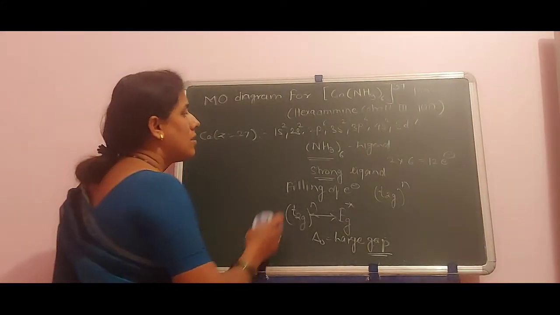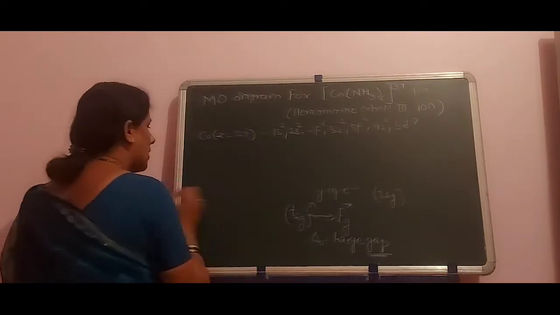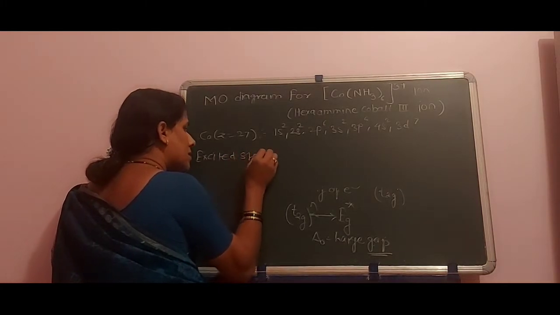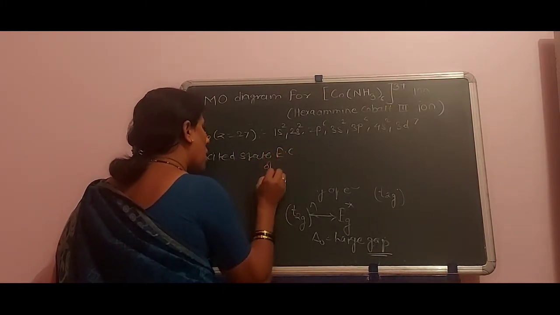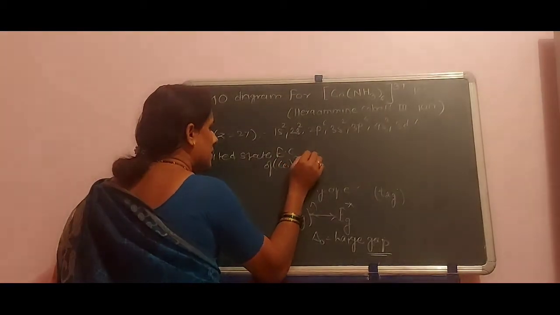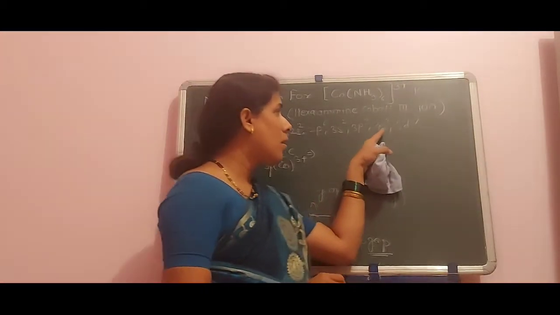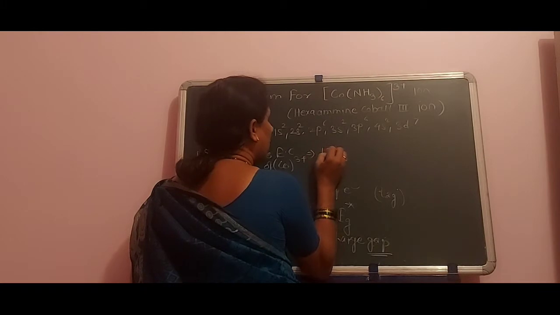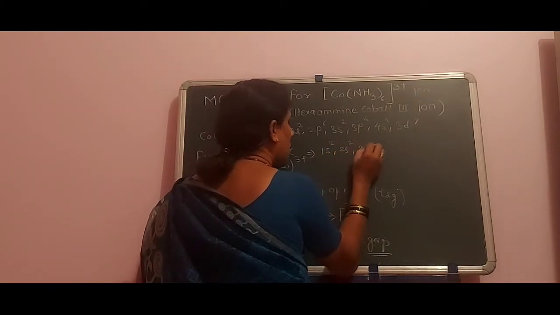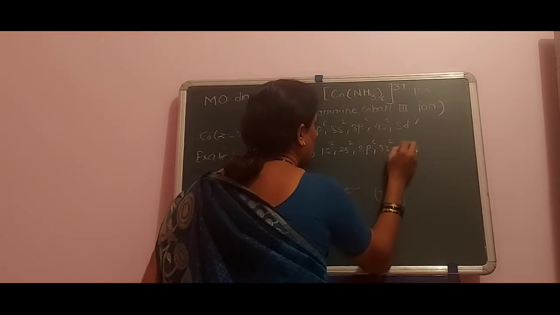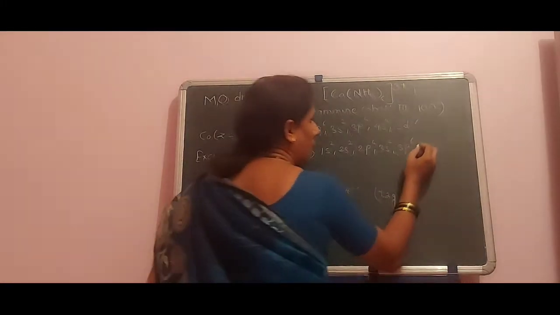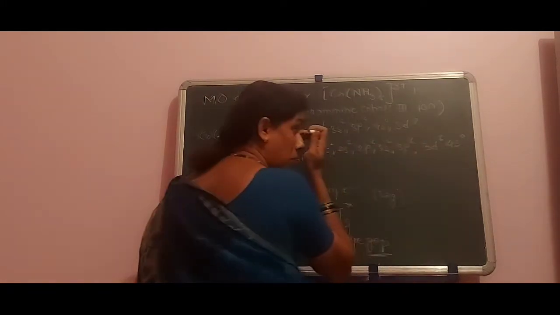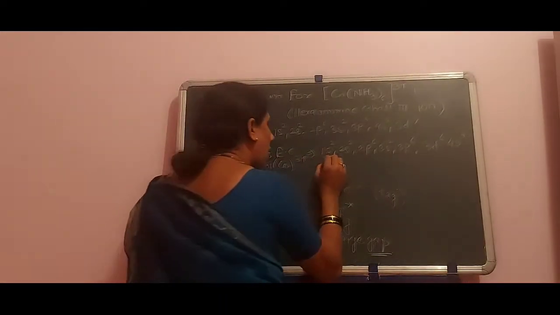And for the Co3+ ion, what is the electronic configuration? By losing 2 electrons from the 4s orbital and one electron from the 3d orbital, the electron configuration is 1s2, 2s2, 2p6, 3s2, 3p6, 3d6 and 4s0.